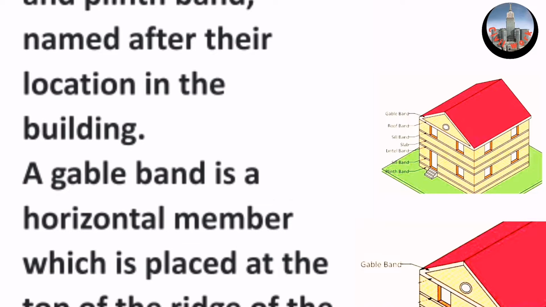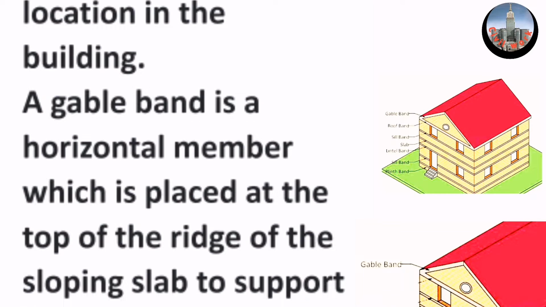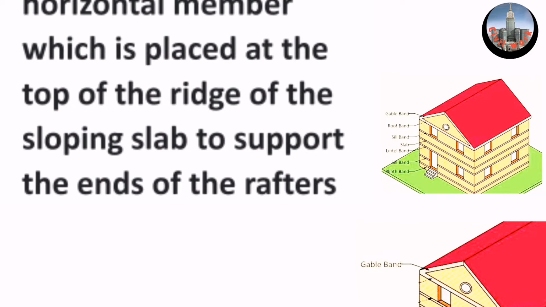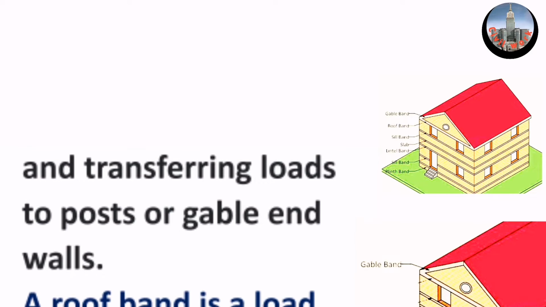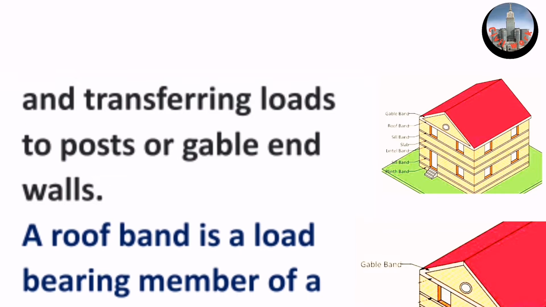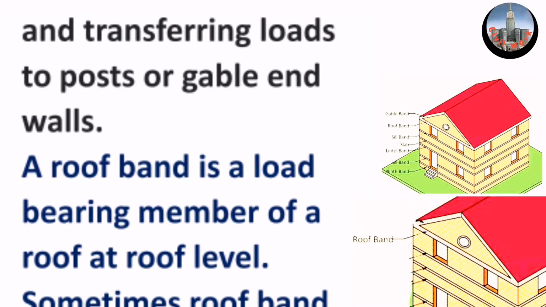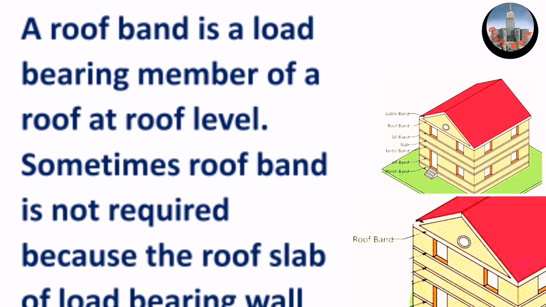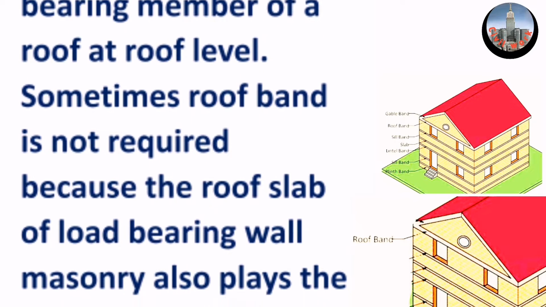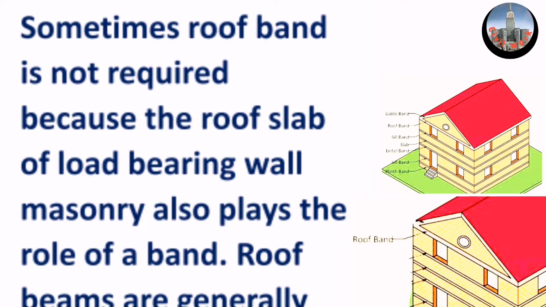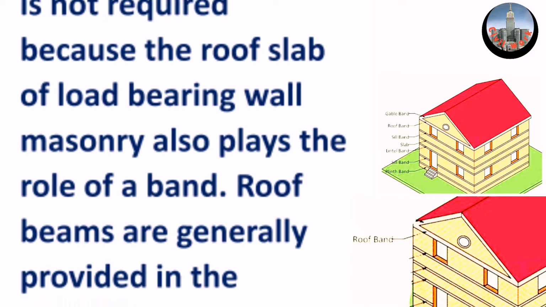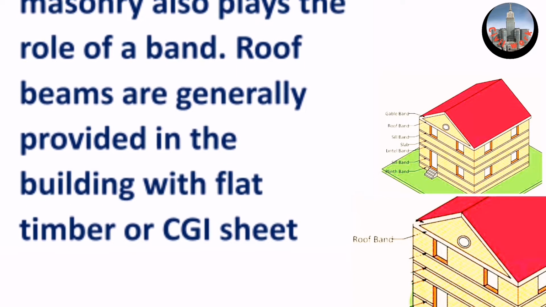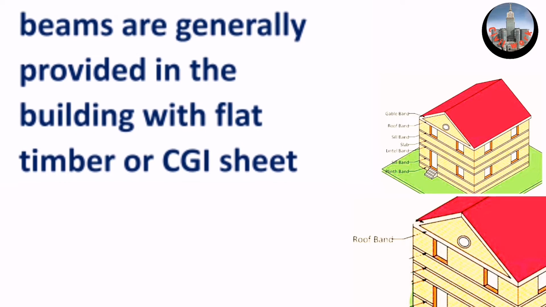A gable band is a horizontal member which is placed at the top of the ridge of the sloping slab to support the ends of the rafters and transfer loads to post or gable end walls. A roof band is a load-bearing member of a roof at roof level. Sometimes the roof band is not required because the roof slab of load-bearing wall masonry also plays the role of a band. Roof beams are generally provided in the building with flat timber or CGI sheet roof.